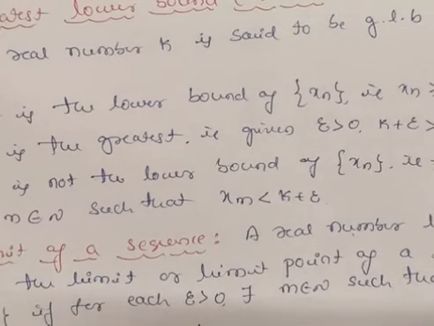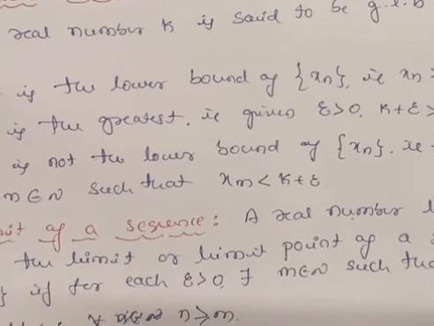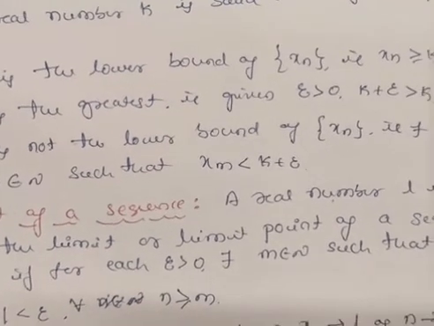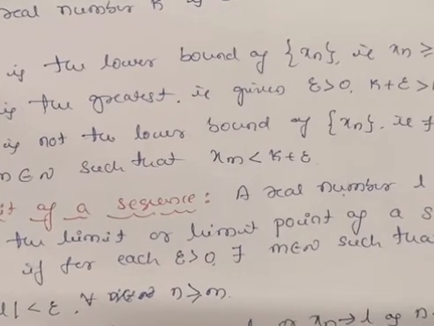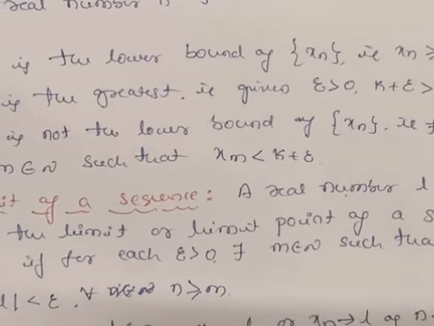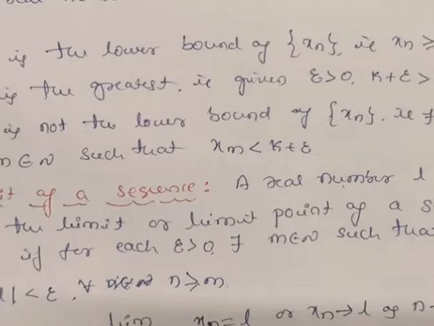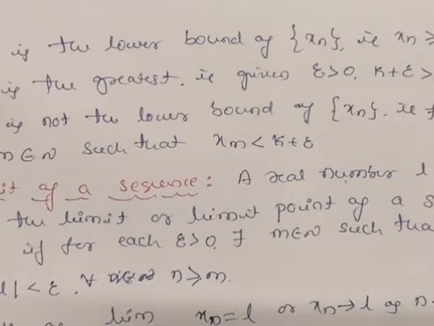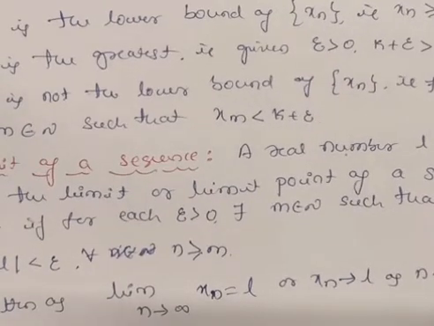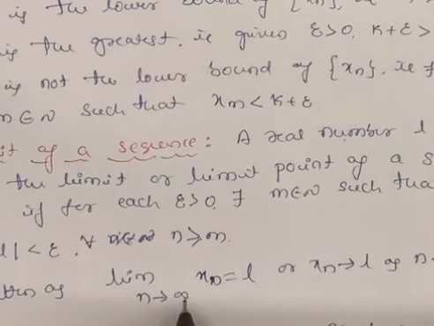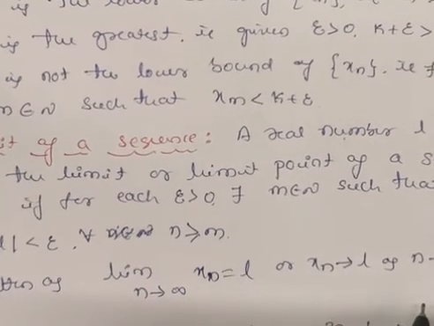Next is the limit of a sequence. Like common limits, a sequence also has a limit. A real number L is said to be the limit or limit point of a sequence xn if for each epsilon greater than 0, there exists m belongs to N such that mod of xn minus L is less than epsilon for all n greater than or equal to m, and it is written as limit as n tends to infinity of xn is equal to L, or xn tends to L as n tends to infinity.